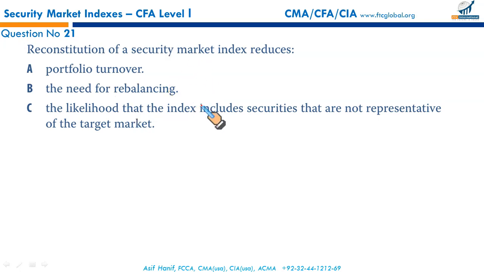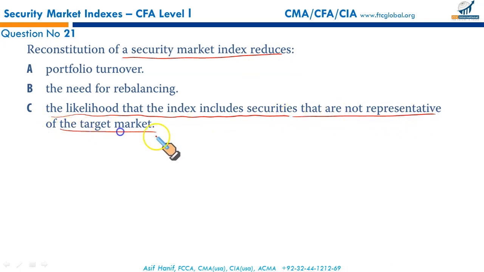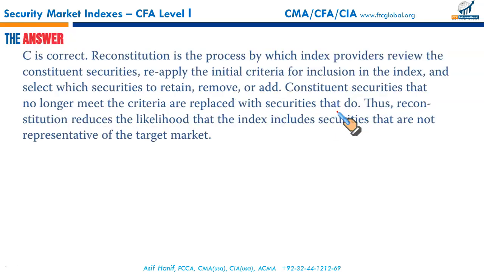Then what should it be? C. Reconstitution of a security market index reduces the likelihood that the index includes securities that are not representative of the target market. That's the correct one. Why do we reconstitute? We remove certain securities that are no longer representative of the target market. It's a perfect description. Read it twice so that you make full sense out of it.